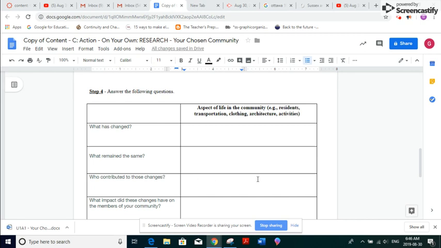Who contributed these changes? It was probably the city that contributed these changes because they're the ones that take care of the roads and things. The impact would be from climate. In Canada, it gets very cold in the winter, and so cobblestone streets aren't the best because when moisture gets in and then it freezes, it makes it rise and sink. So it's very tough to maintain cobblestone streets in a country like Canada because of that winter climate, how cold it gets. So it was probably cheaper to move to asphalt.